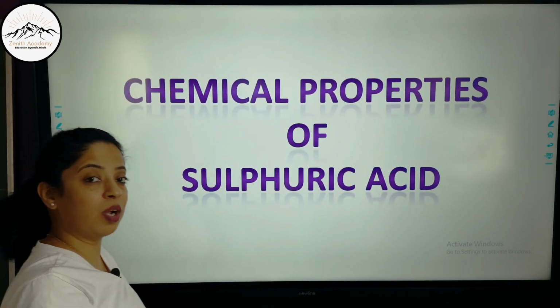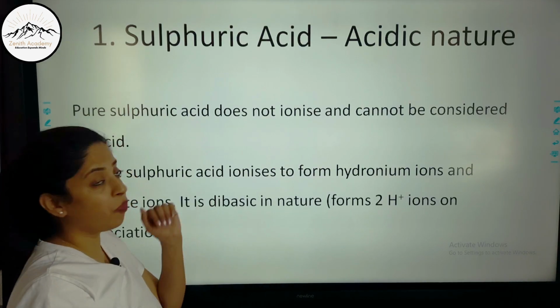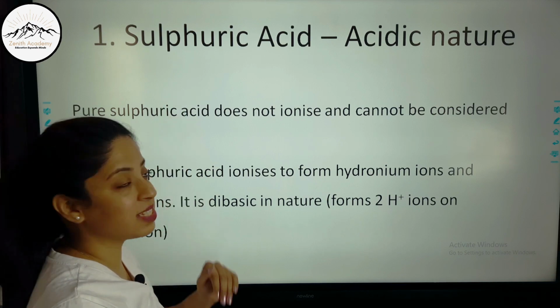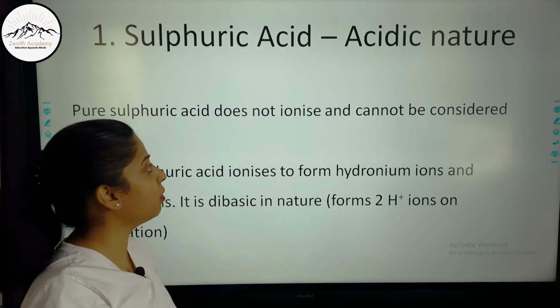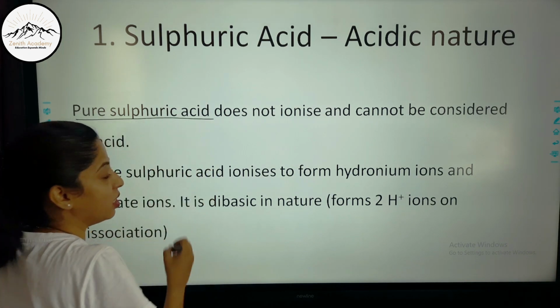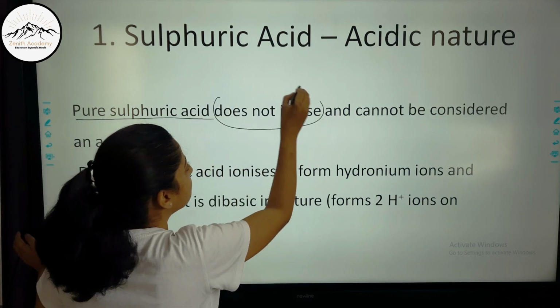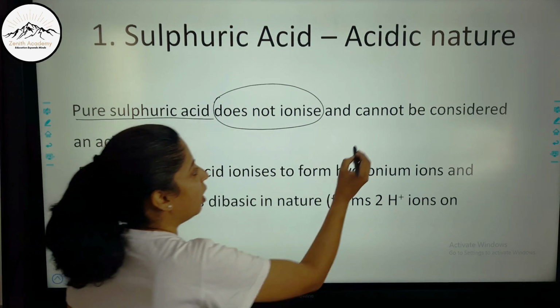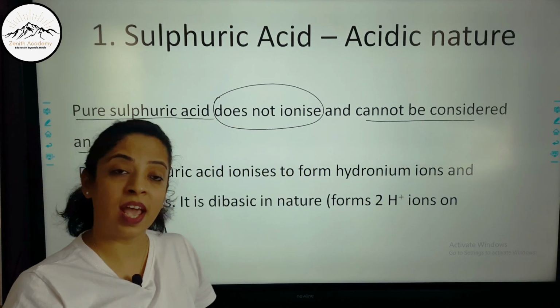So let us now come to chemical properties of sulfuric acid. So the first property of sulfuric acid is that it is acidic in nature. This is the most important property of sulfuric acid. Always remember students that pure sulfuric acid, or you can say concentrated sulfuric acid, does not ionize at all, and hence cannot be considered as an acid, because we know what acids are.